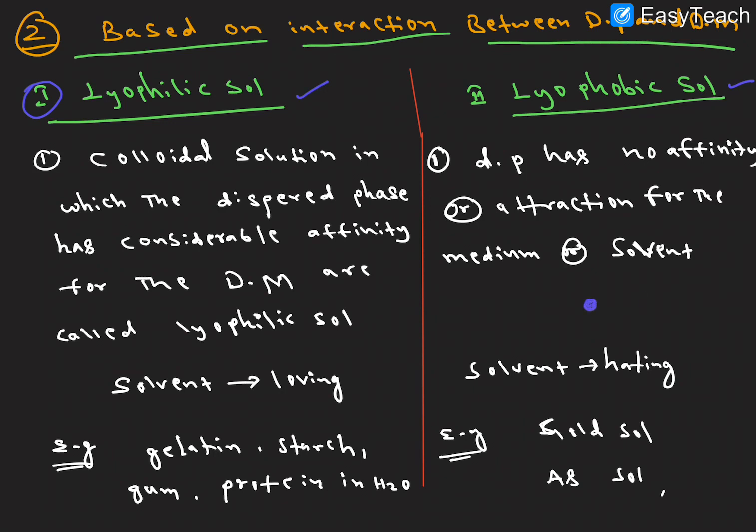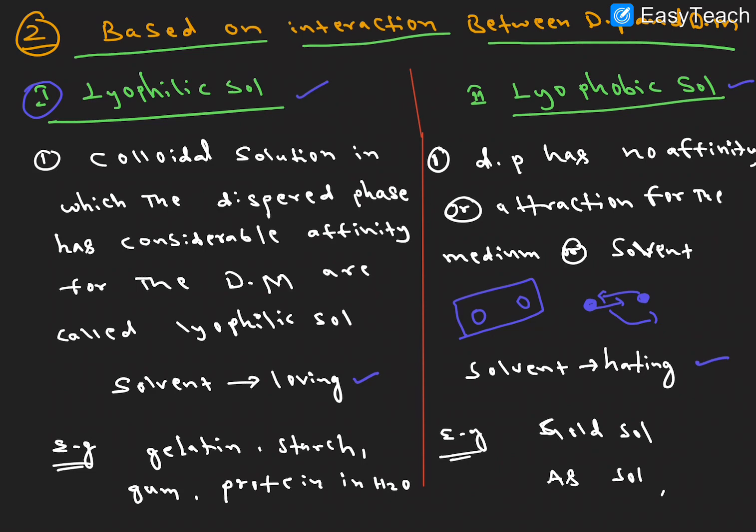So where both have attraction, such colloids are called lyophilic colloids, and where there is no affinity between dispersion medium and dispersion phase, such colloids are called lyophobic colloids. I hope it is very clear.